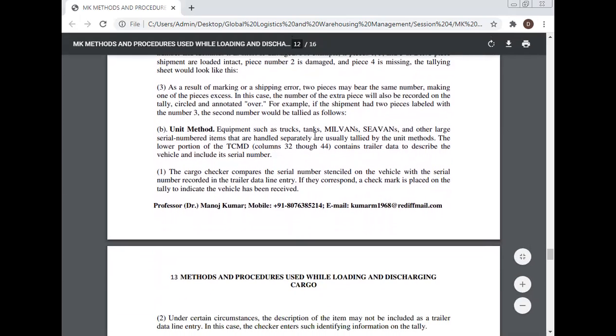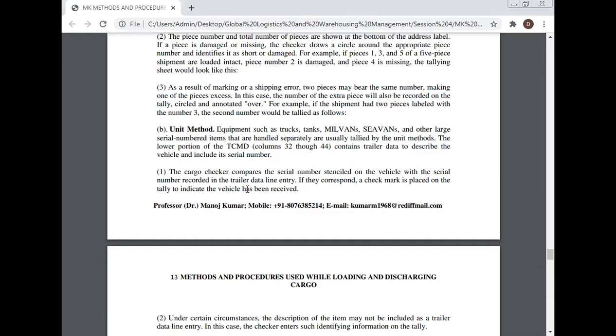Equipment such as trucks, tanks, MILVANs, SEAVANs, and other large serial-numbered items that are handled separately are usually tallied by the unit method. The lower portion of the TCMD contains trailer data to describe the vehicle and include its serial number. The cargo checker compares the serial number stamped on the vehicle with the serial number recorded in the trailer data line entry.